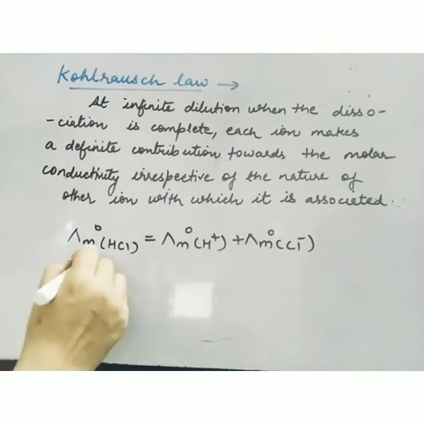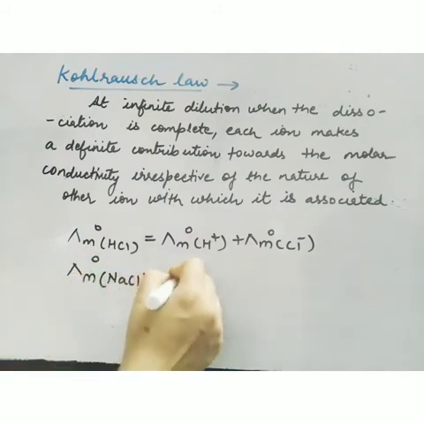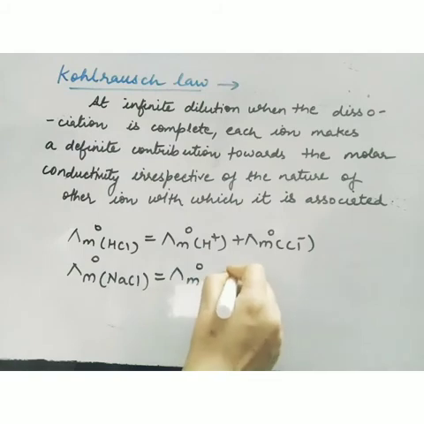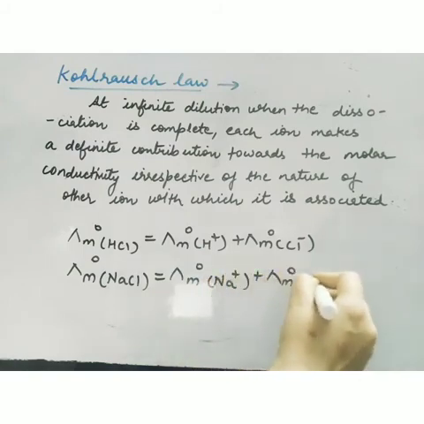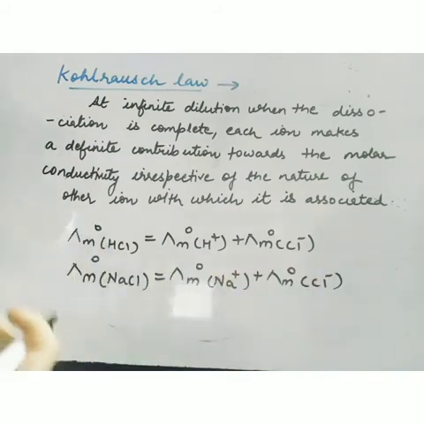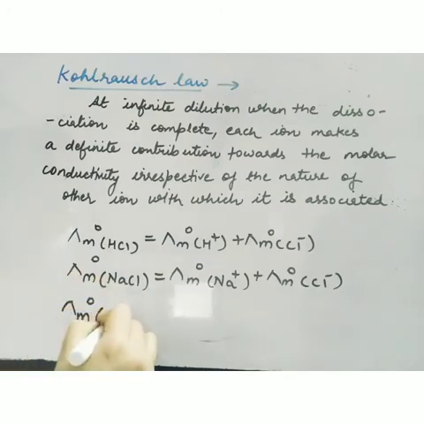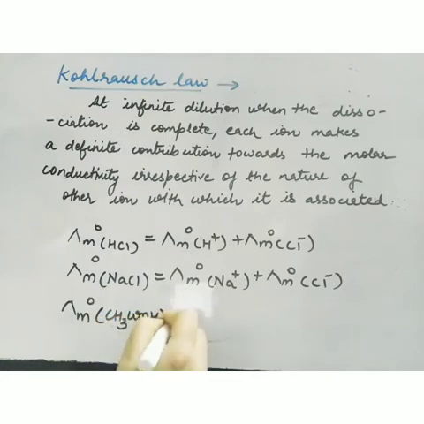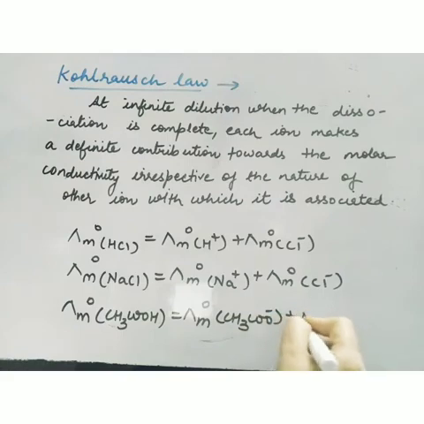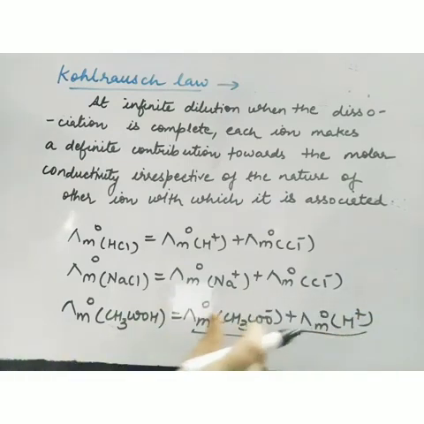Likewise, suppose we have NaCl, so it is equal to lambda m naught for Na plus plus lambda m naught for Cl minus. And since we want to calculate the lambda m naught for weak electrolytes, suppose it is acetic acid, so it will be equal to lambda m naught for acetate ion plus lambda m naught for H plus ion. So if you know these two values, you can add these two values and find out lambda m naught for weak electrolytes.